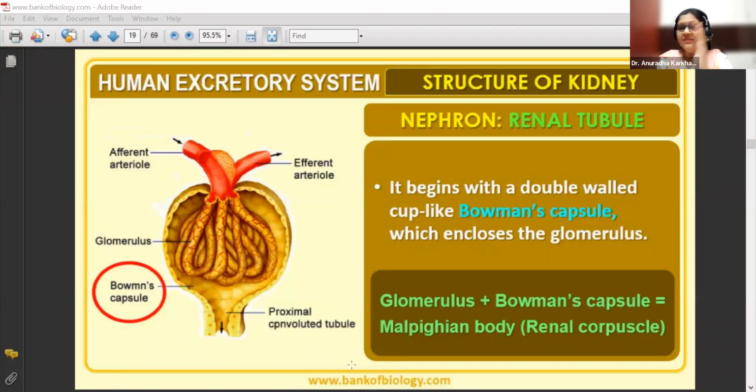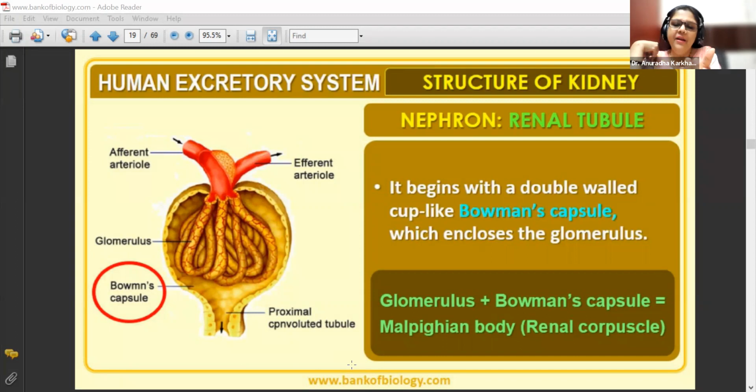Okay. So please understand, beta, from the heart, the blood is carried via the aorta, which will reach the hilus as renal artery. The artery will then divide to form the capillaries. The capillaries will now unite to form a tuft of capillaries called as afferent arteriole, which will carry the blood into this cup-like structure called as the Bowman's capsule.